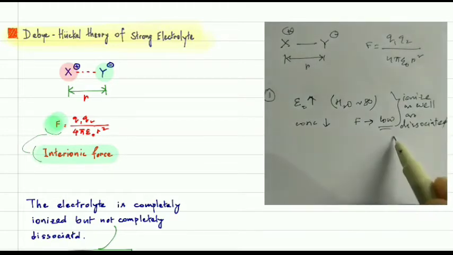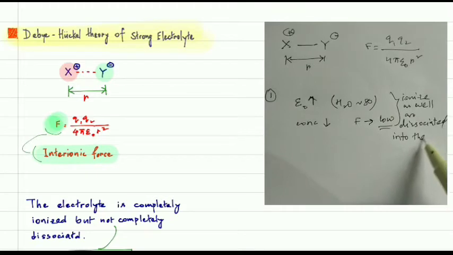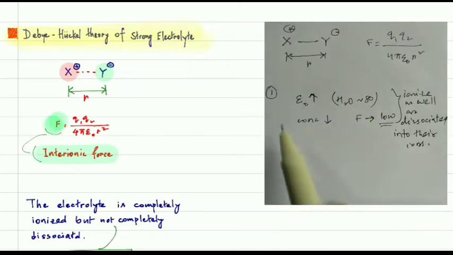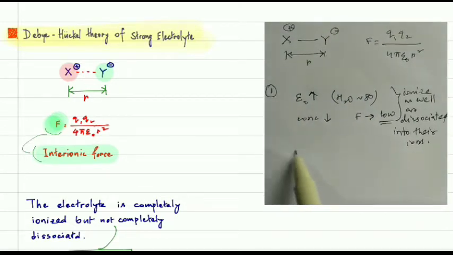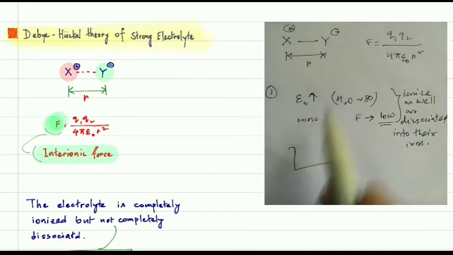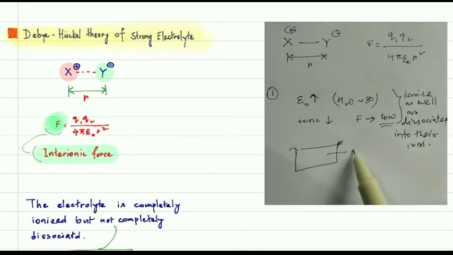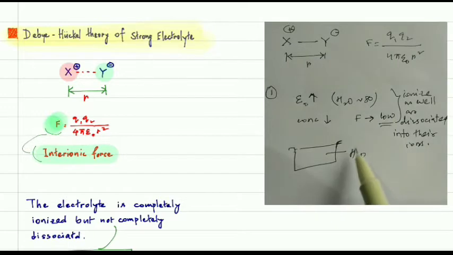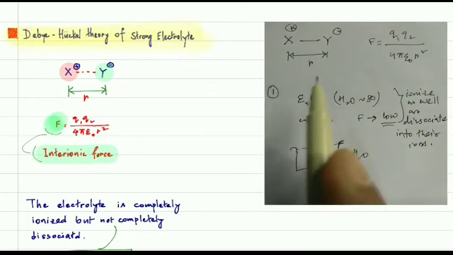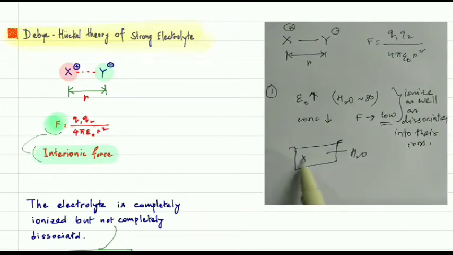Dissociated into their ions. Completely dissociated means they form the corresponding ions. If you add XY in dilute solution, let's suppose water, where the amount of water is very high, that means it is a dilute solution, then that XY will form only ions.